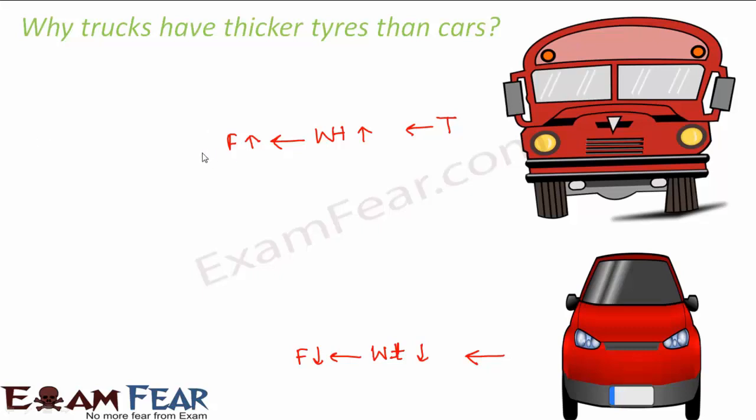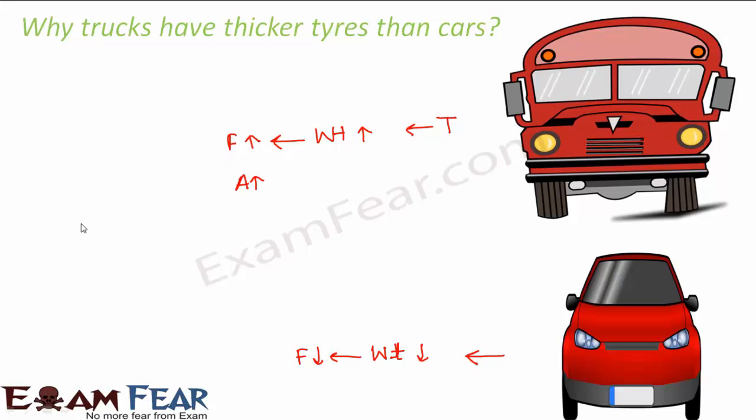In order to keep the pressure from becoming very high, because then the tires of the vehicle will tend to go inside the ground, right? So to keep the pressure from being very high, the thickness of the tire is increased, because if you keep the tire of the same thickness for car and truck both, the pressure will increase a lot because the force is more here.